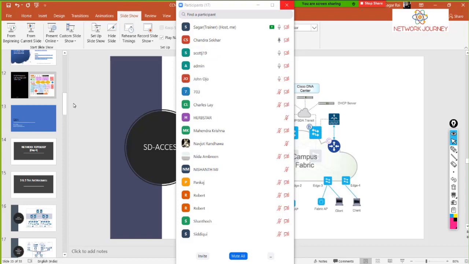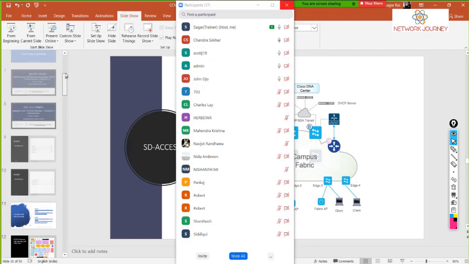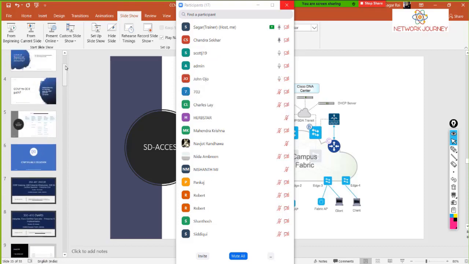Yeah, Sagar, is there any specific lab or something for this one? No, for SD Access, we don't have any lab. We don't have any lab in the ENCOR topic. But yes, in the CCIE Enterprise lab, you have SD Access lab and SD-WAN lab.